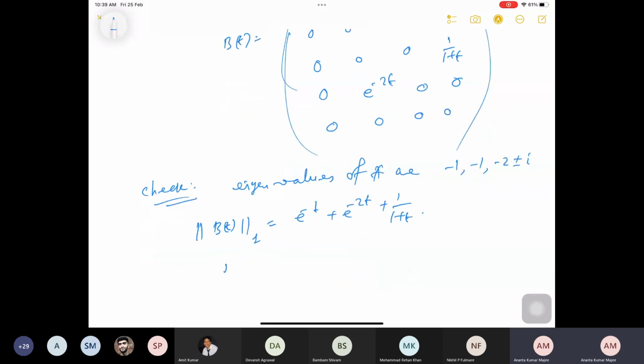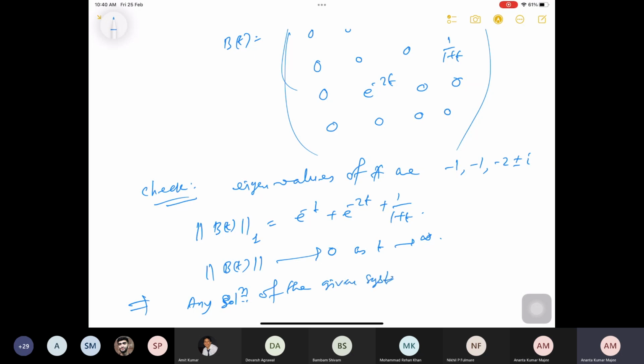So this norm of B(t) goes to 0 as t goes to infinity. Hence you can use your previous theorem to say that any solution, meaning if you consider the initial conditions, that is why I put it, any solution of the given system is asymptotically stable.